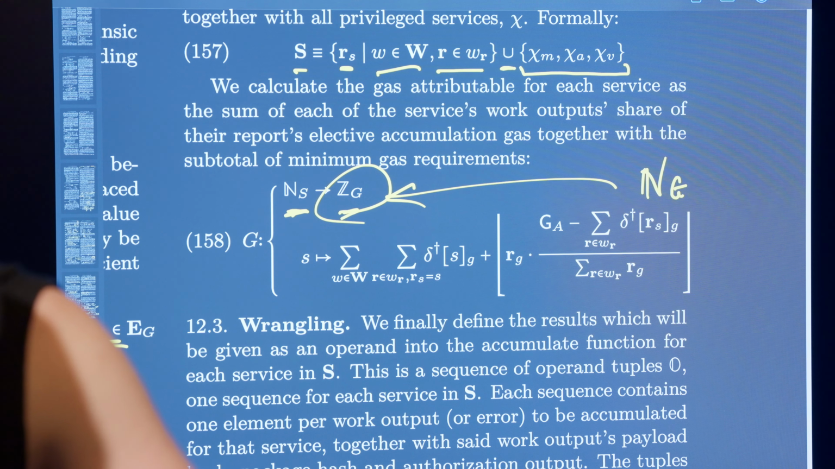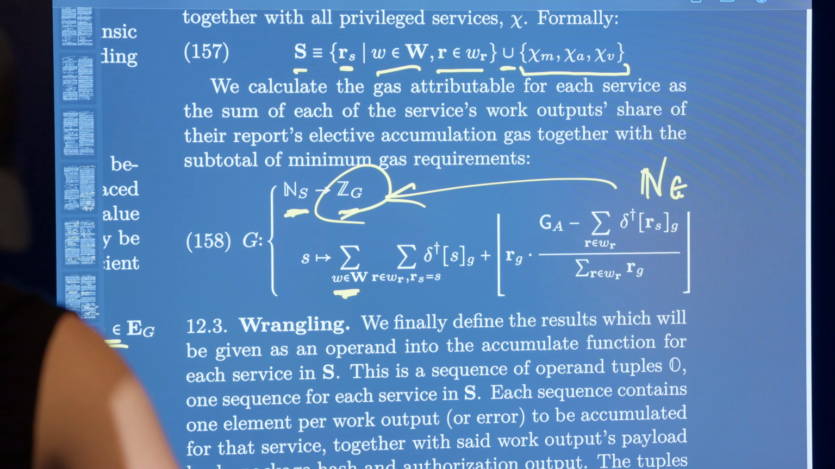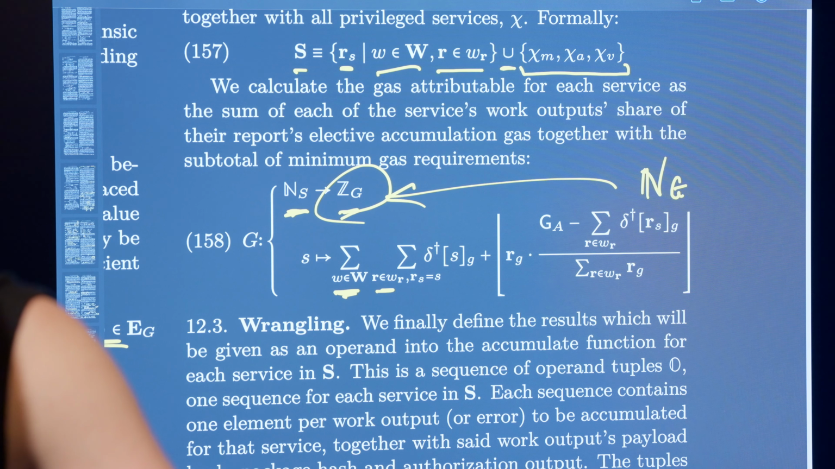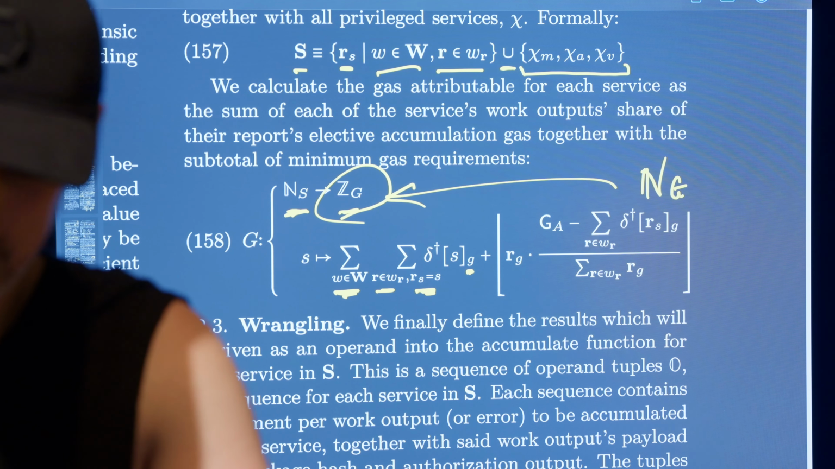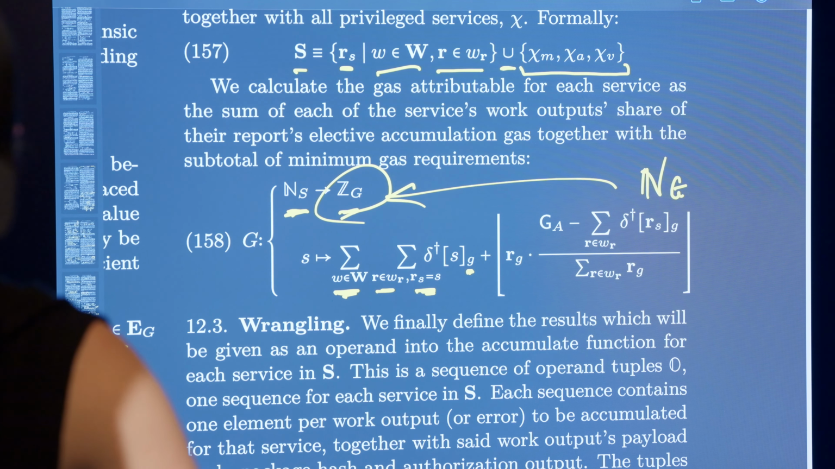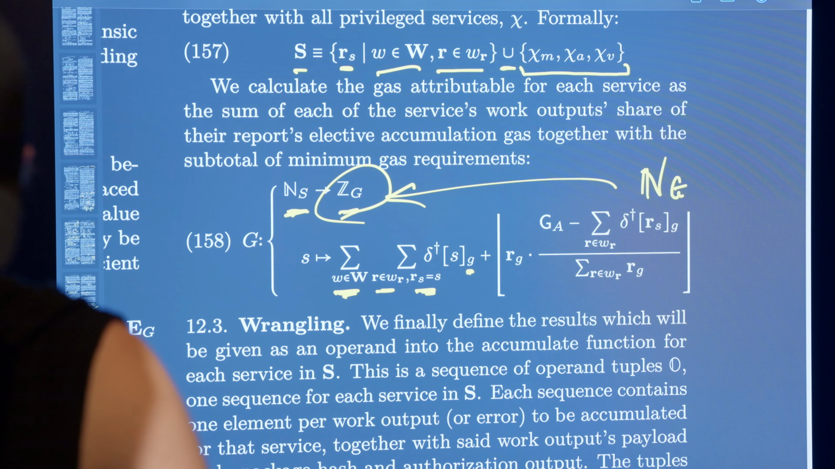All right. So the service S maps to the gas. Right, well, it's going to be a sum, right? So we're going to sum up over the work items that we're going to be accumulating. Then we're going to look at every work report and check for what we want to know about the work reports that are for this service S. And then we're going to go into the service specification and look at the gas that it needs for accumulation. That's G.